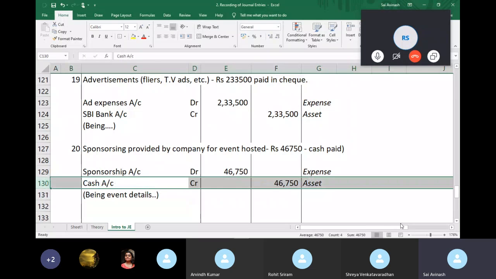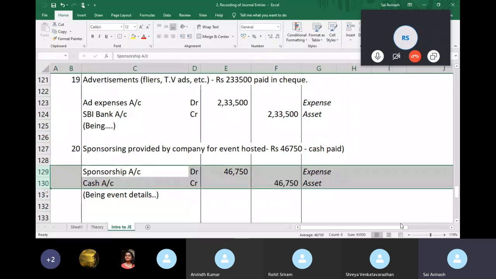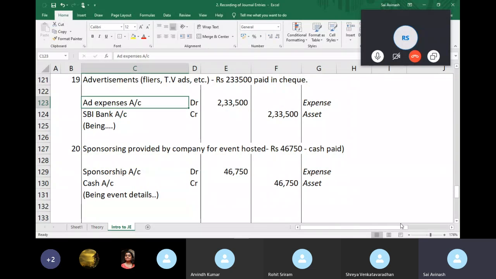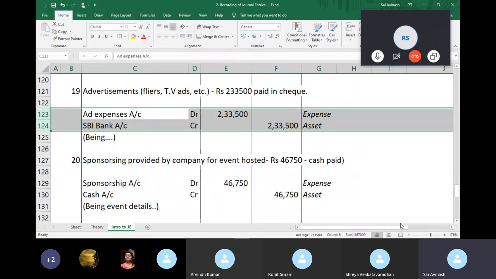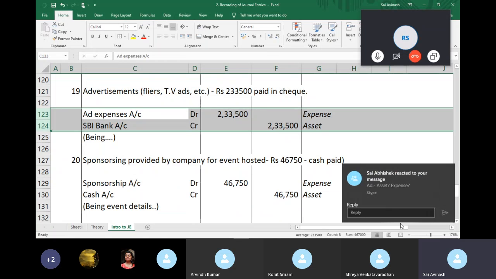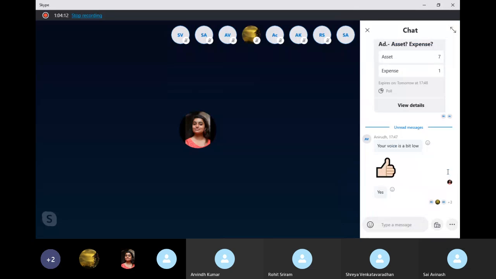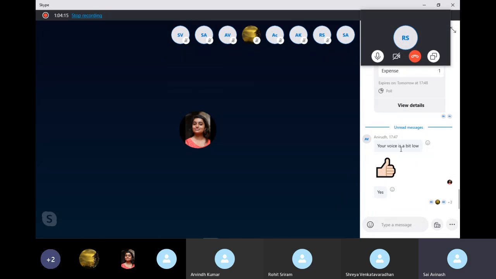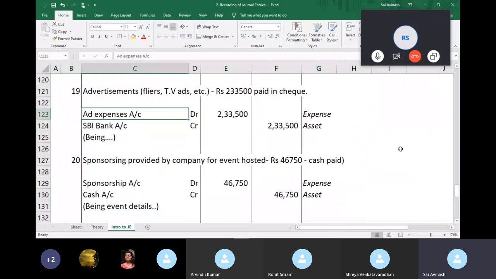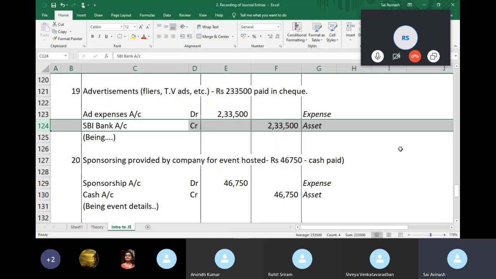So interestingly enough, if you notice, when you directly pay in such cases, here you don't have a creditor. Typically what happens, you have an expense, and when you incur an expense, when you make a purchase which is an expense, you will have a creditor. A creditor you have to pay. So you know the name of the creditor, so you create an account for him. The liability increases, credit, and subsequently you pay him.